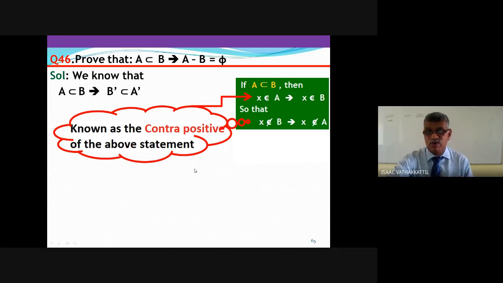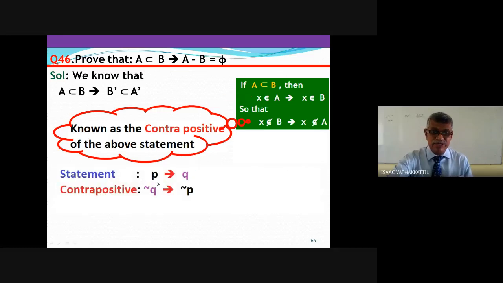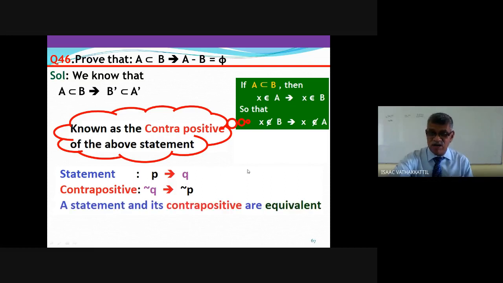What is the contrapositive? If we have a statement P implies Q, where P is a statement, here x belongs to A is your P and x belongs to B is your Q. P implies Q. The contrapositive is not Q implies not P, where not Q is the negation of Q. That is the contrapositive, and the statement and the contrapositive are equivalent.